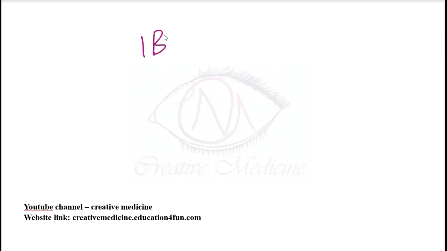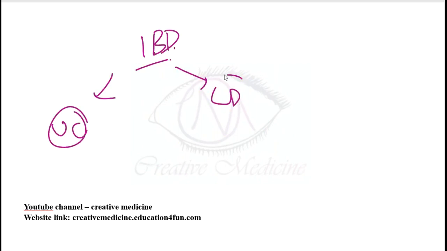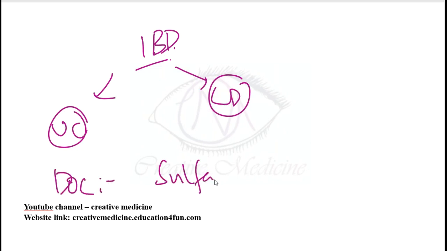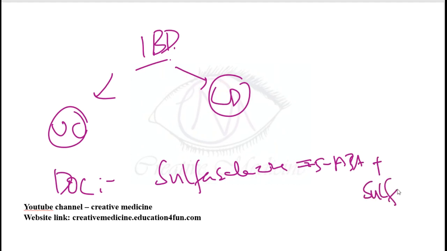Then the next important topic is inflammatory bowel disease. In inflammatory bowel disease, we have ulcerative colitis and also Crohn's disease. The drug of choice for inflammatory bowel disease is sulfasalazine, which contains 5-amino-salicylic acid. Sulfasalazine is 5-amino-salicylic acid plus sulfapyridine.